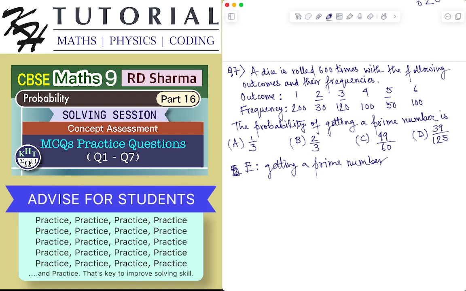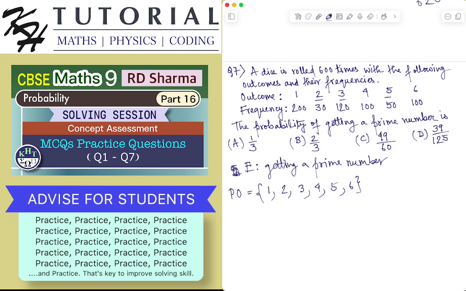How can I define this composite event E in terms of elementary events? We know that a composite event is the collection of elementary events. And what are the elementary events? If you roll a dice, the possible outcomes are 1, 2, 3, 4, 5, 6.